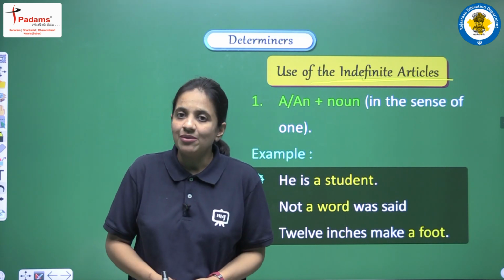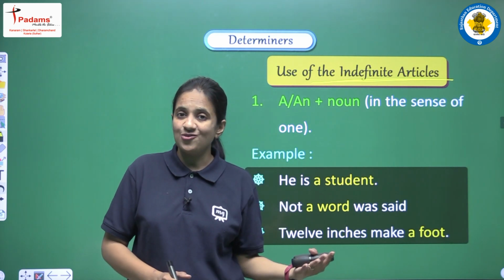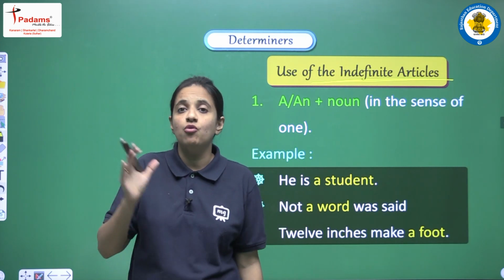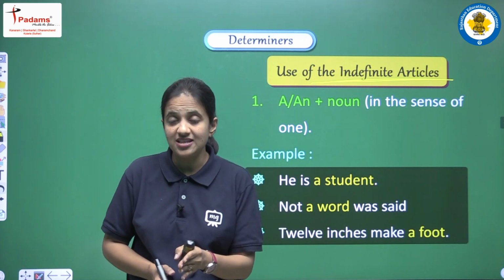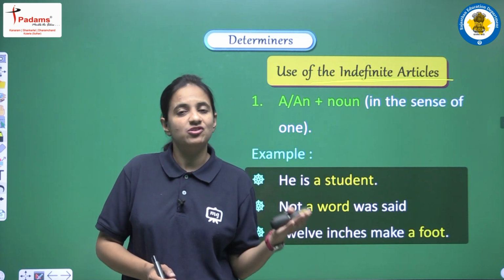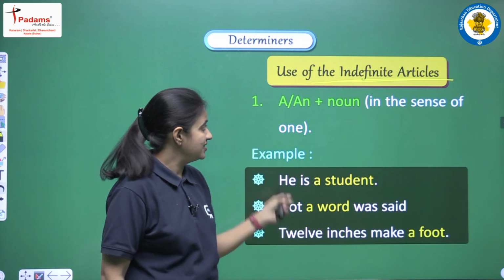And one more time I am repeating: we have to focus on the initial sound of the noun. If we have a vowel sound, then our answer will be an, and if we have a consonant sound, then our answer will be a, because this is the difference between a and an. Clear? And now let's discuss the uses.